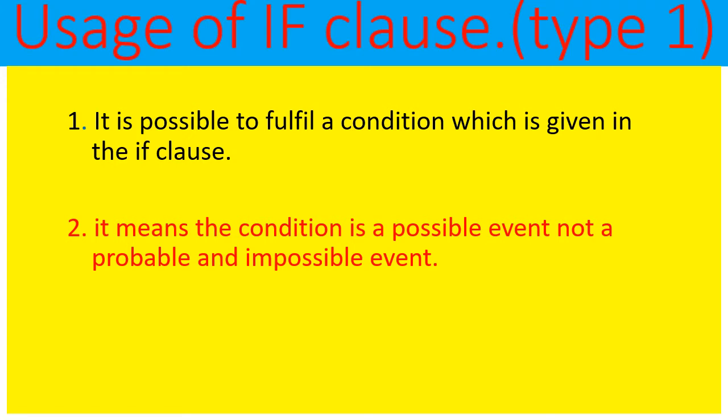It is not a probable or impossible event. So, the if clause sentence is possible here. That will happen. Okay, children? The condition can be performed. I already told you, it can happen.